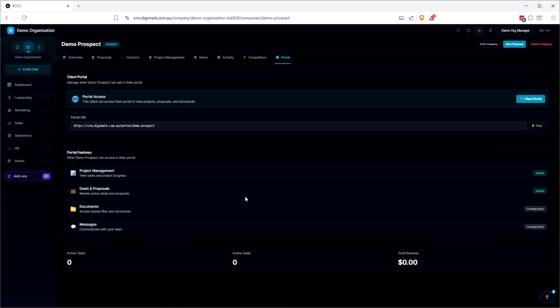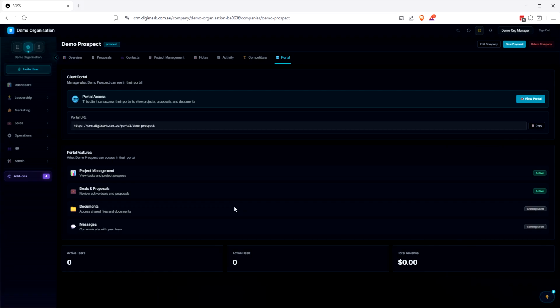We're going to expand on this too, which is currently a work in progress, where we're going to allow design to occur in here so that we can add in project management and any deals and proposals and any documents and that sort of thing. But we can also add in other things.